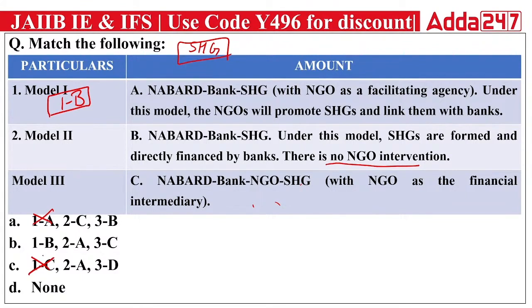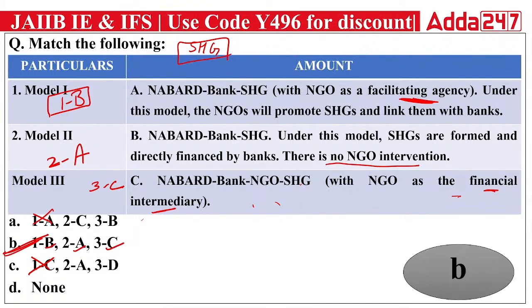Now let's talk about the second. Model two is the one in which NGO will be there. In model 3, NGO will also be there. But in model two, the NGO works as a facilitator. So the right answer for the second is A. In the third model, the NGO works as a financial intermediary, so third is C. So B, A, and C will be the right combination. Remember, the answer will be B.